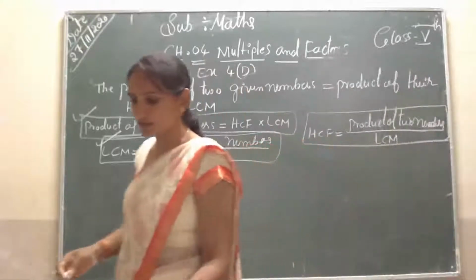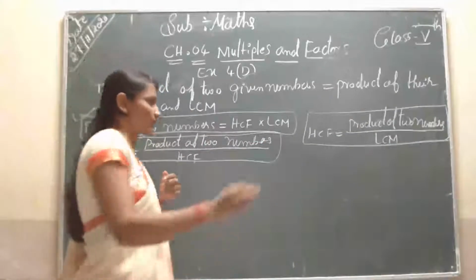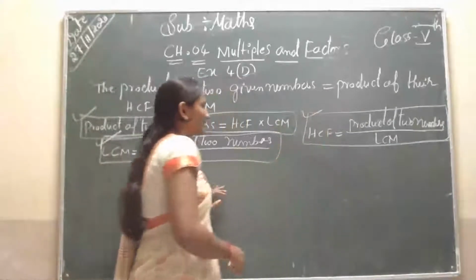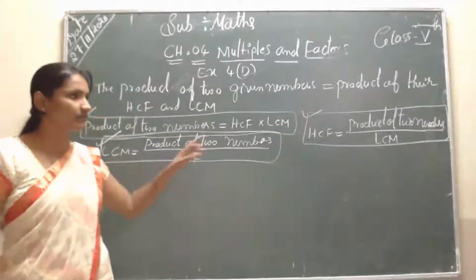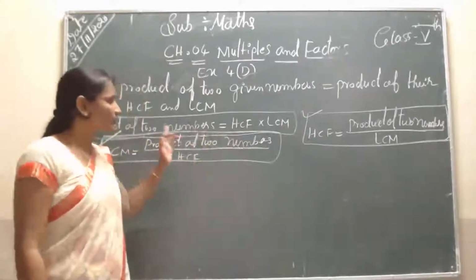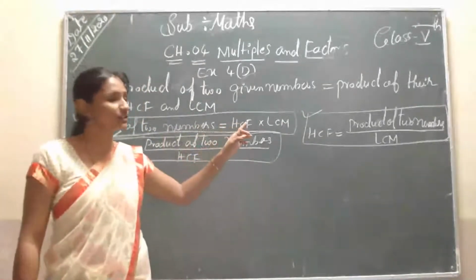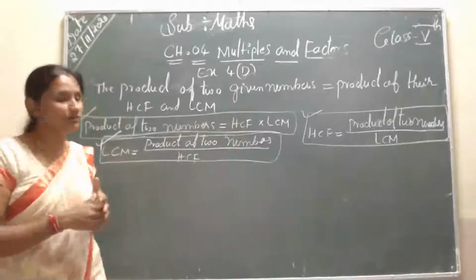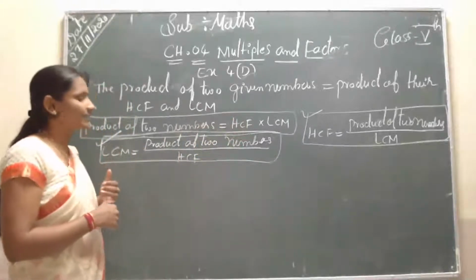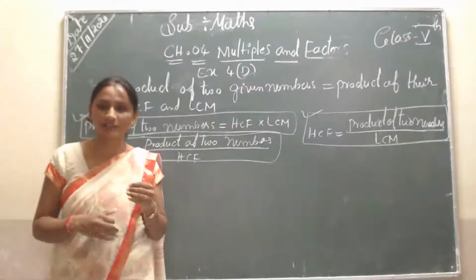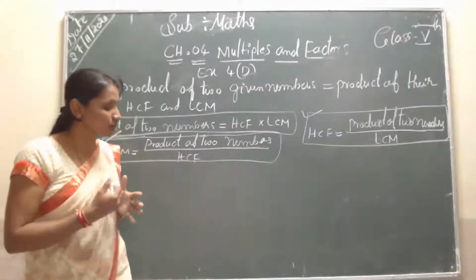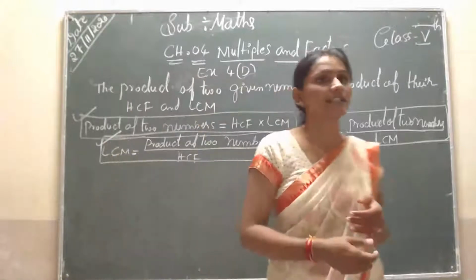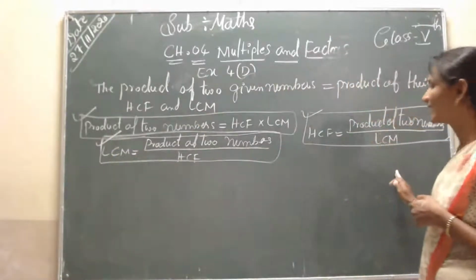Students, can you observe that this is the formula? Don't forget, students. The product of the two numbers is equal to the HCF into LCM. To find the HCF, it is the product of the two numbers divided by the LCM.